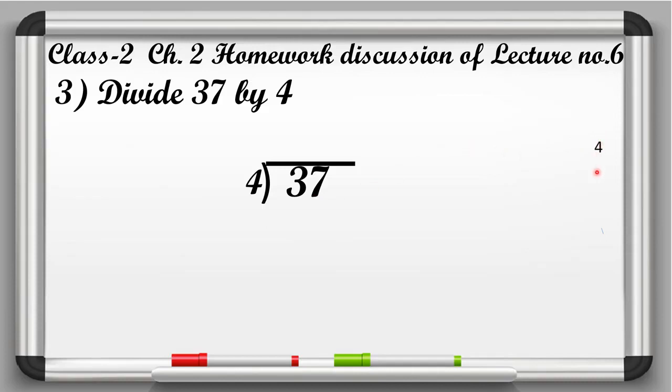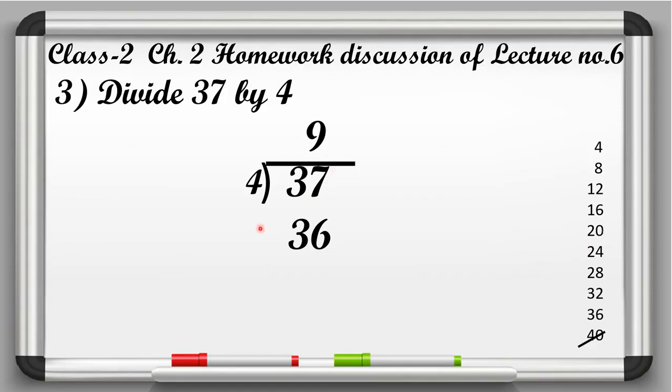So 4 ones are 4, 4 twos are 8, 4 threes are 12, 4 fours are 16, 4 fives are 20, 4 sixes are 24, 4 sevens are 28, 4 eights are 32, 4 nines are 36, 4 tens are 40. So here 40 is the greater number than 37. So what we will do, we have to cut 40. And now we will write 36 below 37. Okay, and now at which number does 36 come? At number 9. So we'll write 9 here at the quotient place.